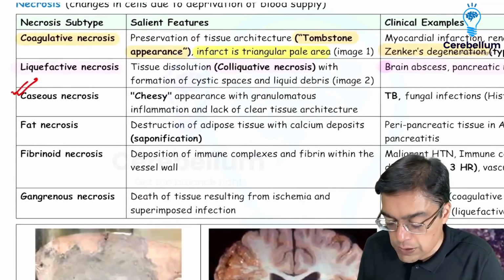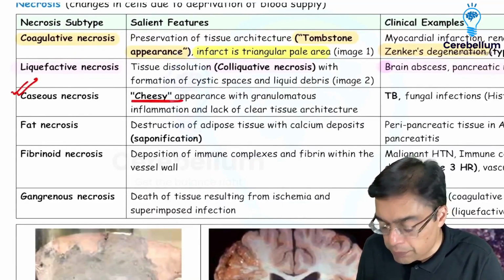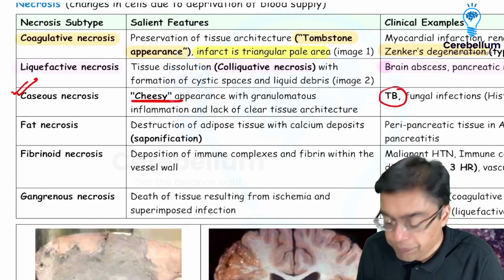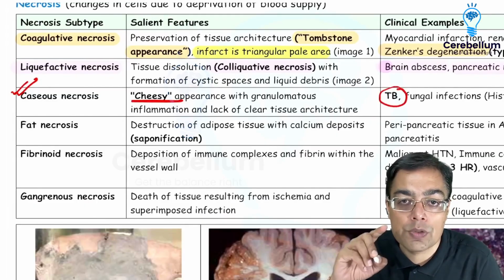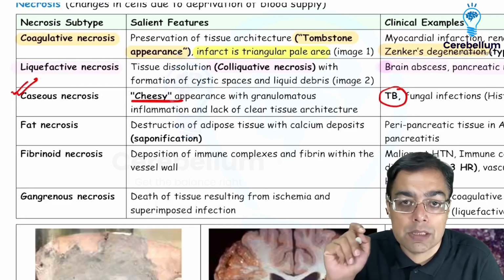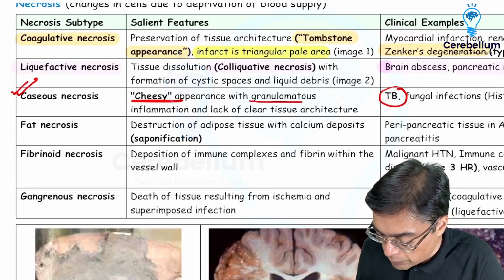Talking about the third important example, which had been asked in almost every exam after 2020, if you remember, caseous necrosis, which is going to be associated with the cheese-like appearance of the necrotic material and quite commonly associated with infection like tuberculosis. Now, how is it different from the other patterns of necrosis? Is because in this pattern, you are not having neutrophilic infiltration. You're rather having the presence of granulomatous inflammation.